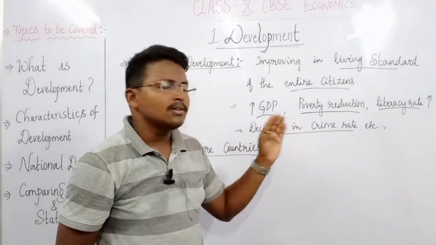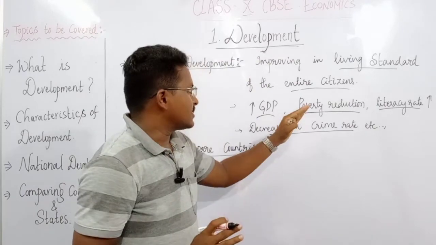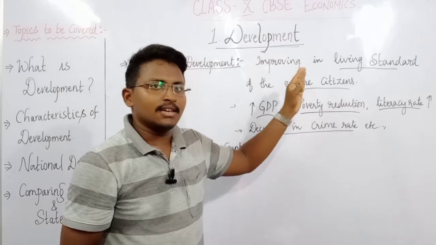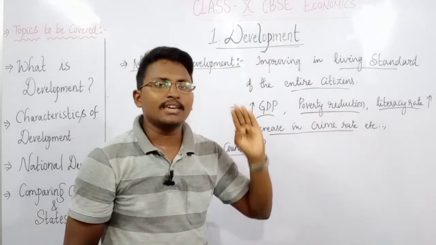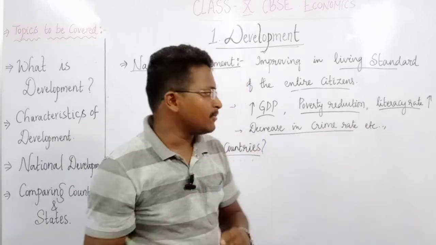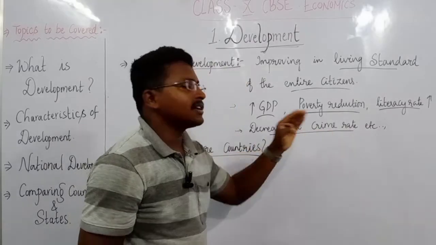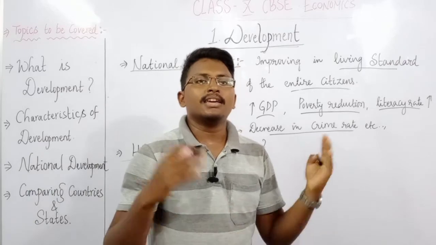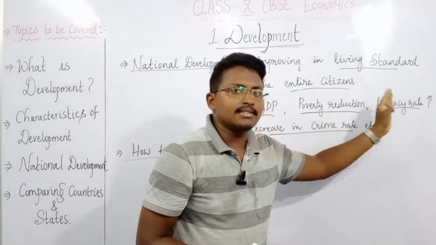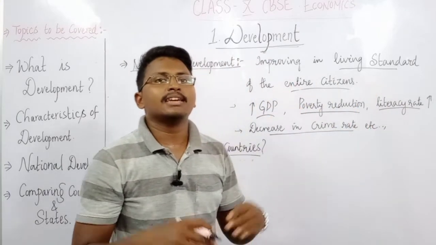And here also some people think differently. For example, one person thinks that if there is a reduction in poverty, that will lead to national development. Some people think that if there is a decrease in crime rate, the nation is developing. And some people feel that if the literacy rate is increasing, the nation is developing.